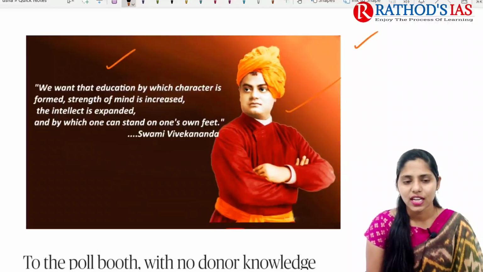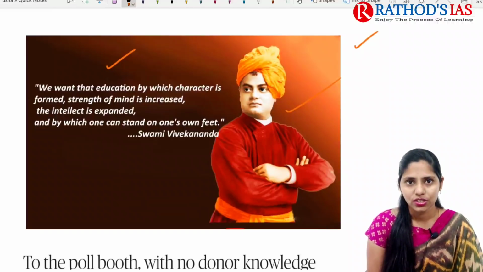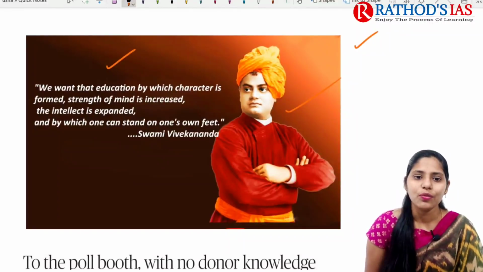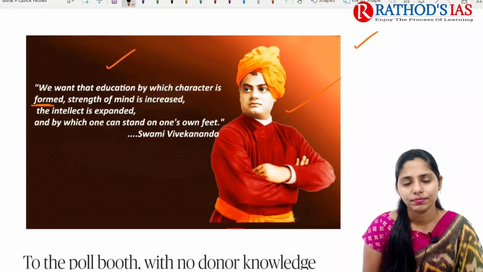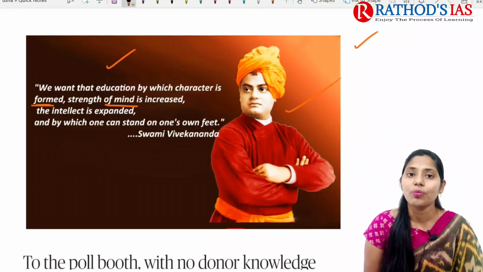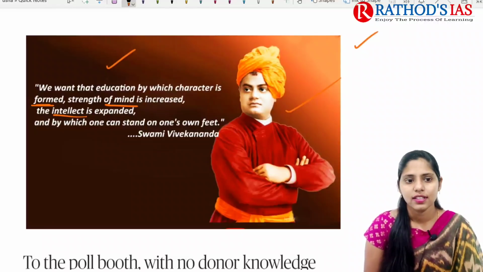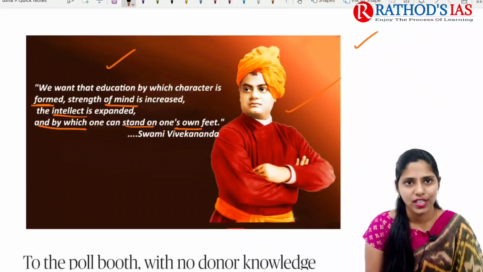So the quote says that we want that education by which character is formed, strength of mind is increased, the intellect is expanded, and by which one can stand on one's own feet.